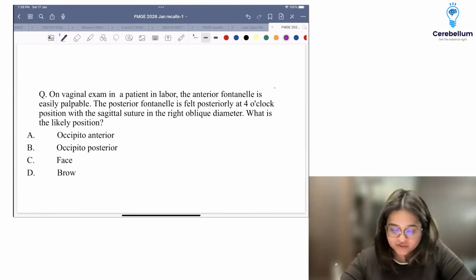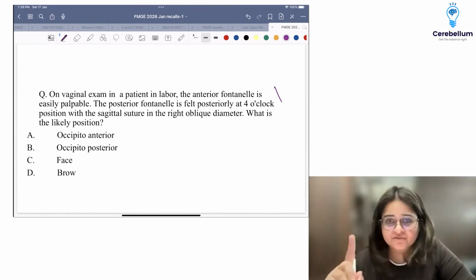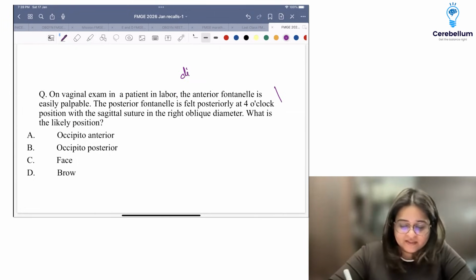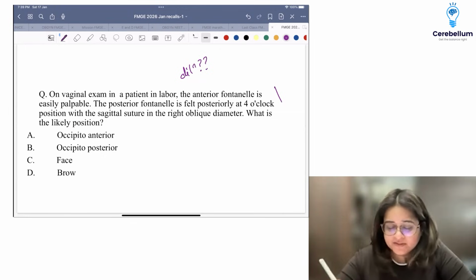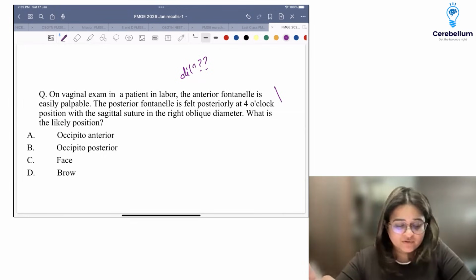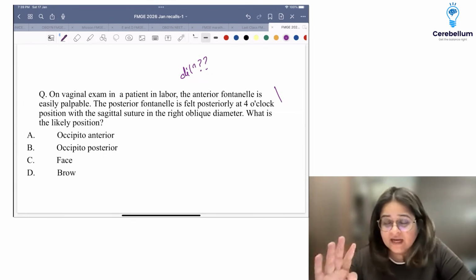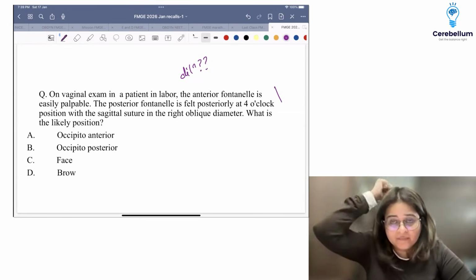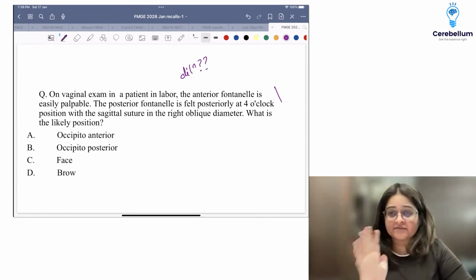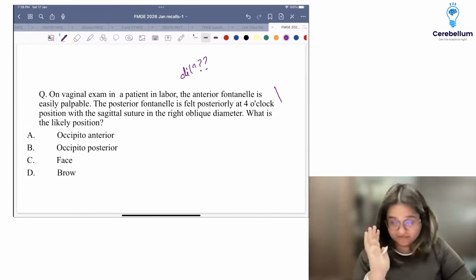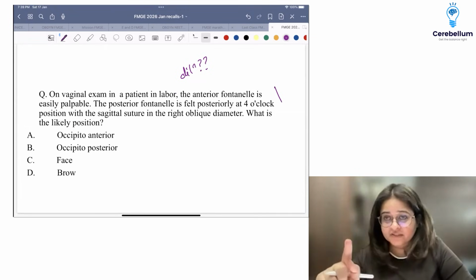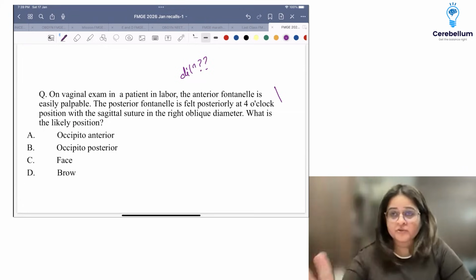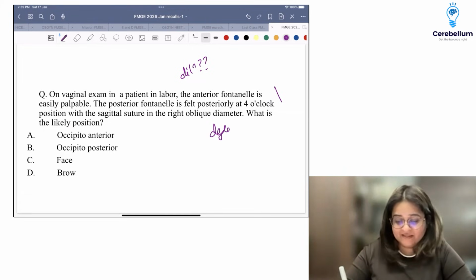Now, this is a question I'm a bit confused on. You have to help me out. There's a patient in labor. What was her dilatation? Some were saying 6 centimeters, some were saying 4 centimeters, and the anterior fontanelle and posterior fontanelle both are palpable. When both are palpable, what does that mean? The head is deflexed. It is not flexed. In a flexed head, you won't feel the anterior fontanelle. Only when the head is straight, like how I'm teaching you, anterior, posterior, you'll be able to feel both. So this is a deflexed head.